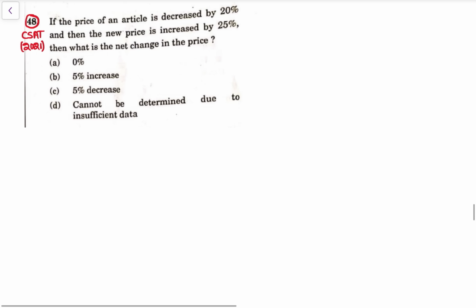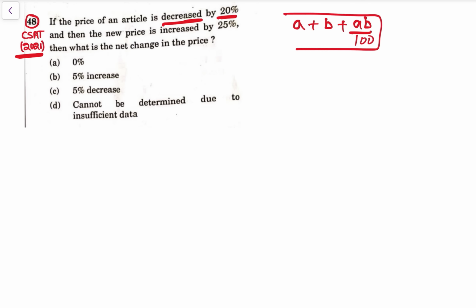See, this is again question asked in CSAT paper 2021. If the price of an article is decreased by 20%, so let's do it with successive method, a plus b plus ab upon 100, successive percentage change. So decreased by 20%, so minus 20, price of an article decreased by 20%, and then the new price is increased by 25%, so plus 25 plus